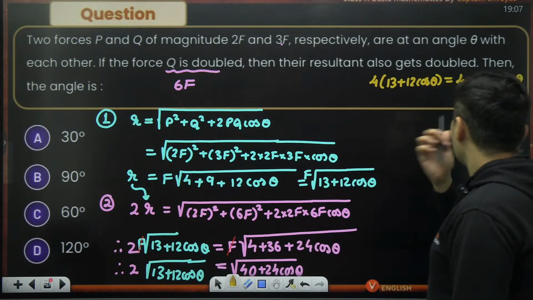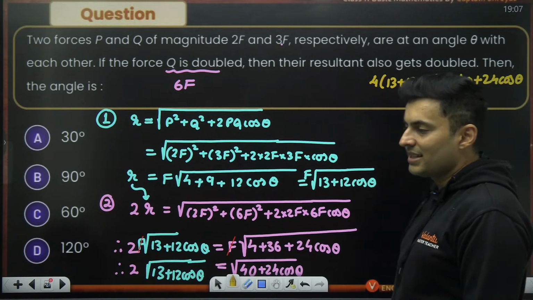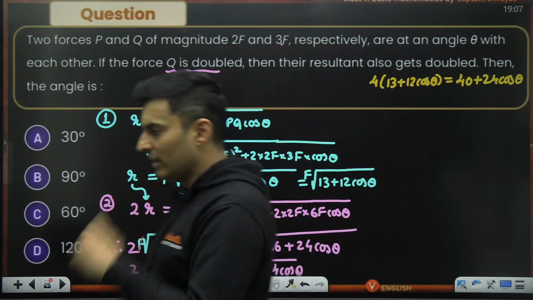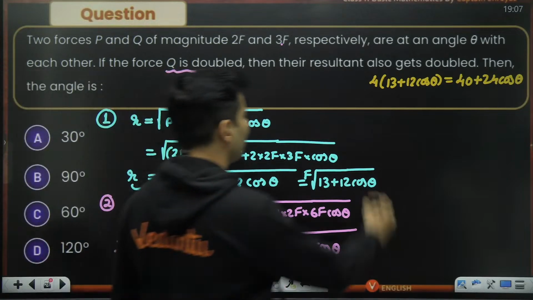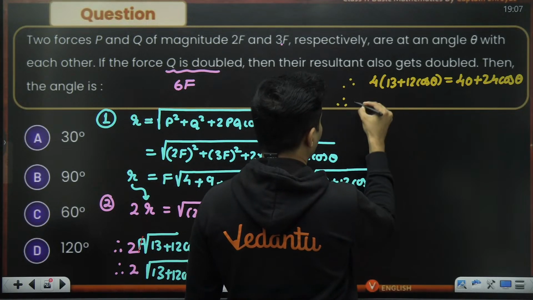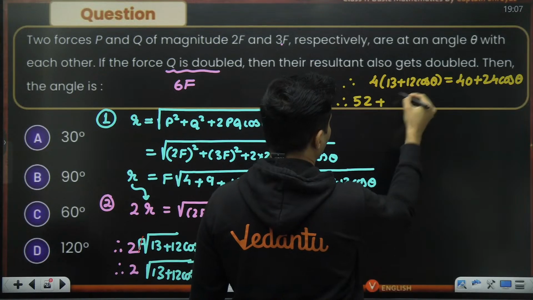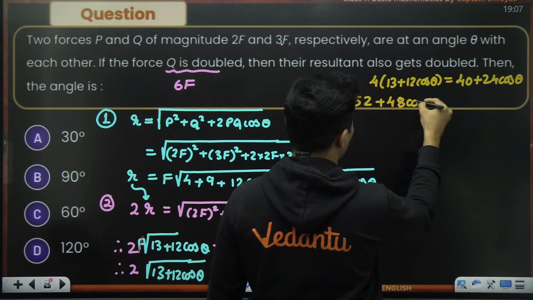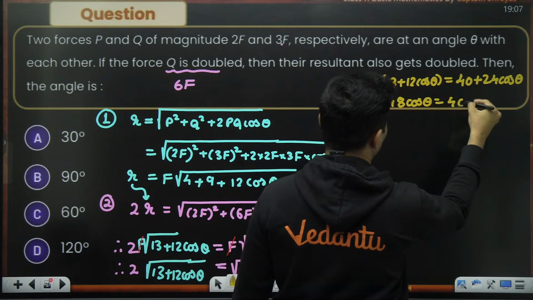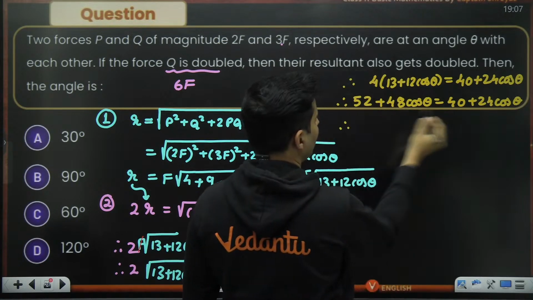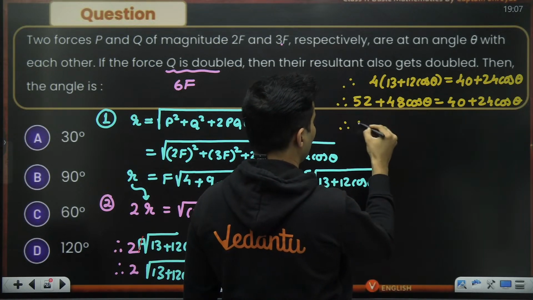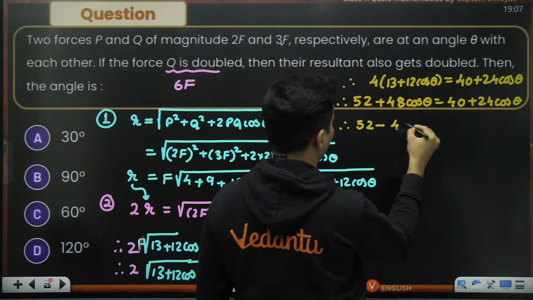So solve this, guys, and tell me what is the answer that you are getting. Here you will get 52 plus 48 cos theta is equal to 40 plus 24 cos theta. I can take 40 over here, so I'll have 52 minus 40.